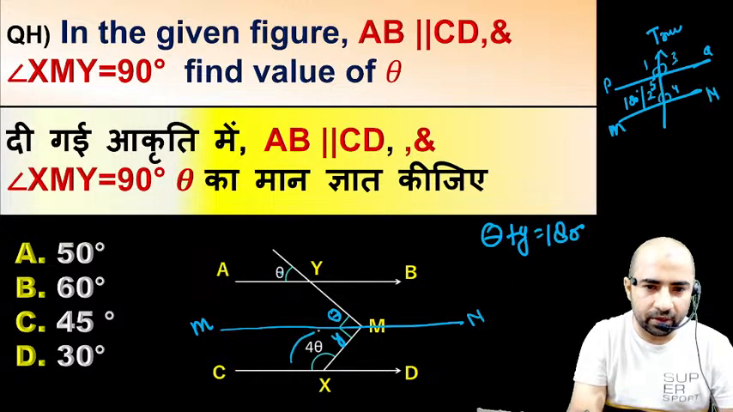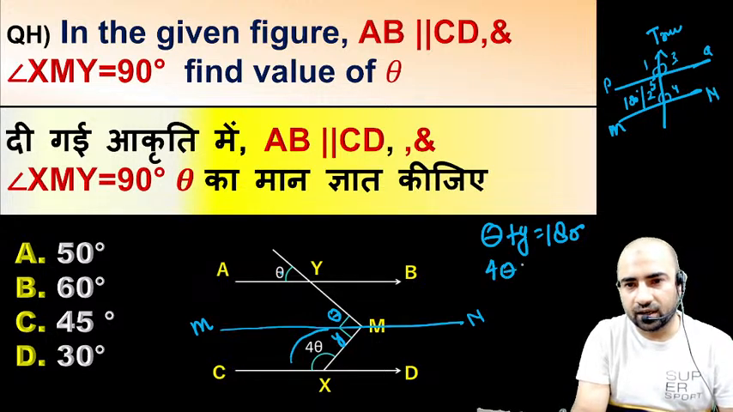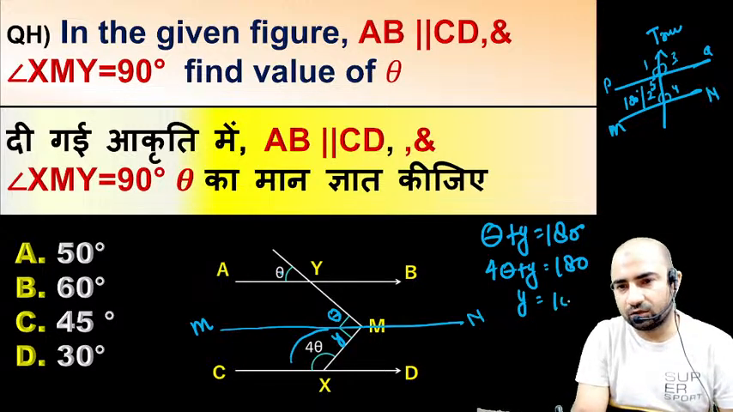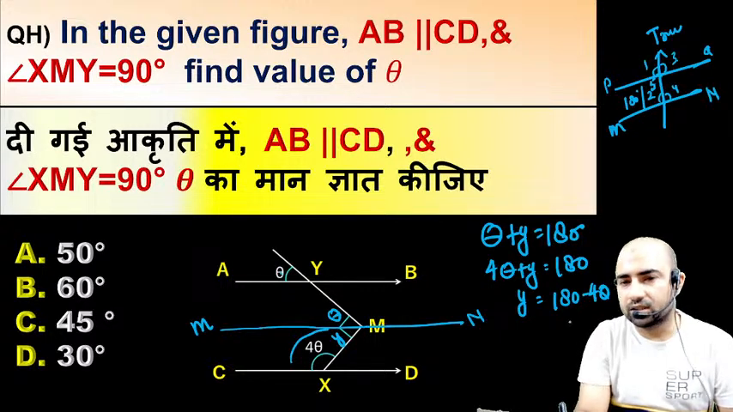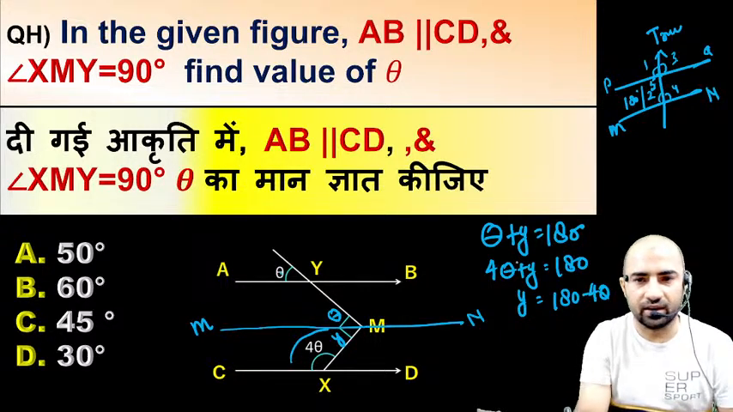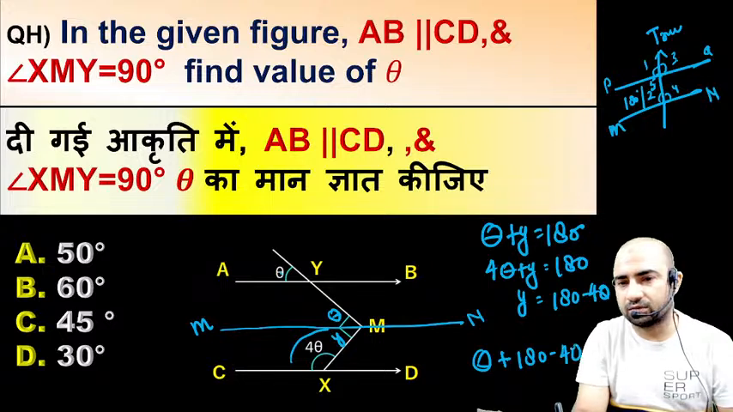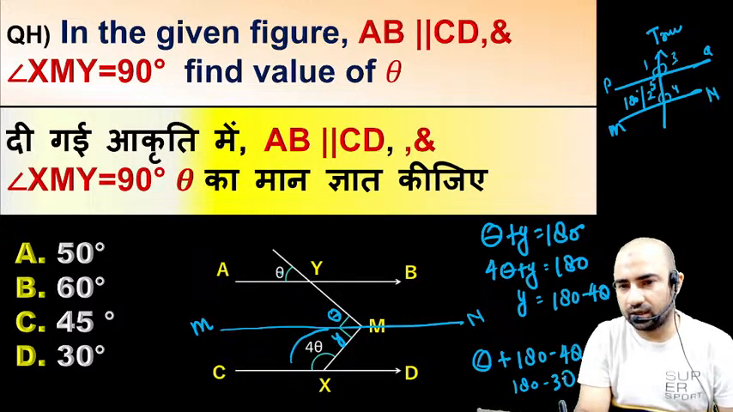Now from the interior pair property you can see here 4 theta plus y is equal to 180. Now you can find out the value of y. So the value of y is equal to 180 minus 4 theta. Now just put the value of y here. So theta plus 180 minus 4 theta is equal to 90 degrees. So from here you can find 180 minus 3 theta is equal to 90. So from here you will get minus 3 theta is equal to minus 90 and theta is equal to 30 degrees.